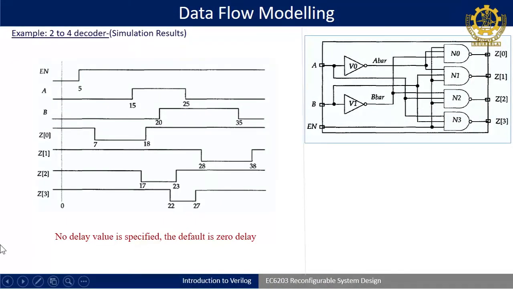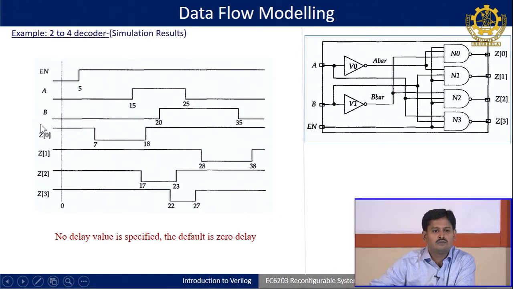This is the simulator diagram I have put to help understand; it is easy stuff. In the earlier code, enable changes after 5 time units and A changes at 15 time units. Z0 had a time delay of 2 nanoseconds, so when enable changes at 5, the delay of 2 adds up, and at 7 you get the new value of Z0.